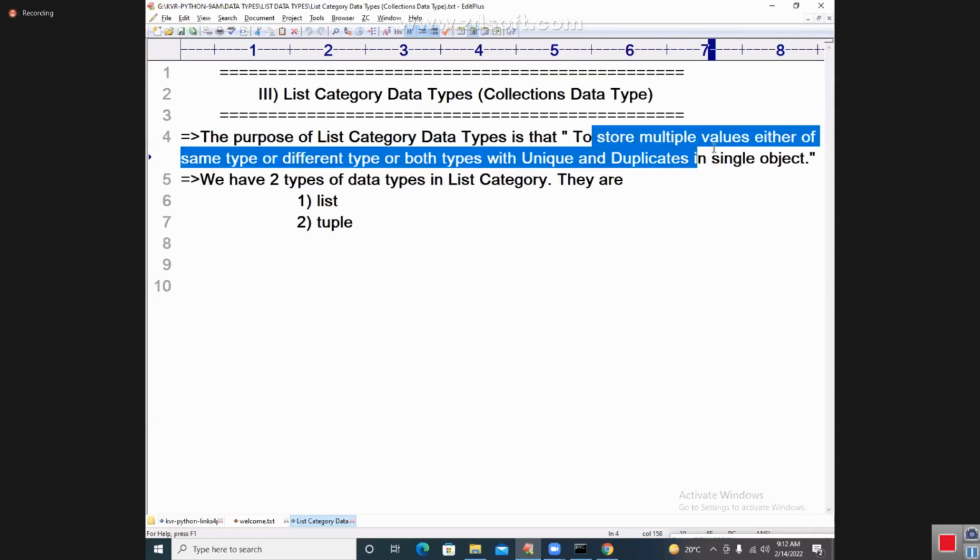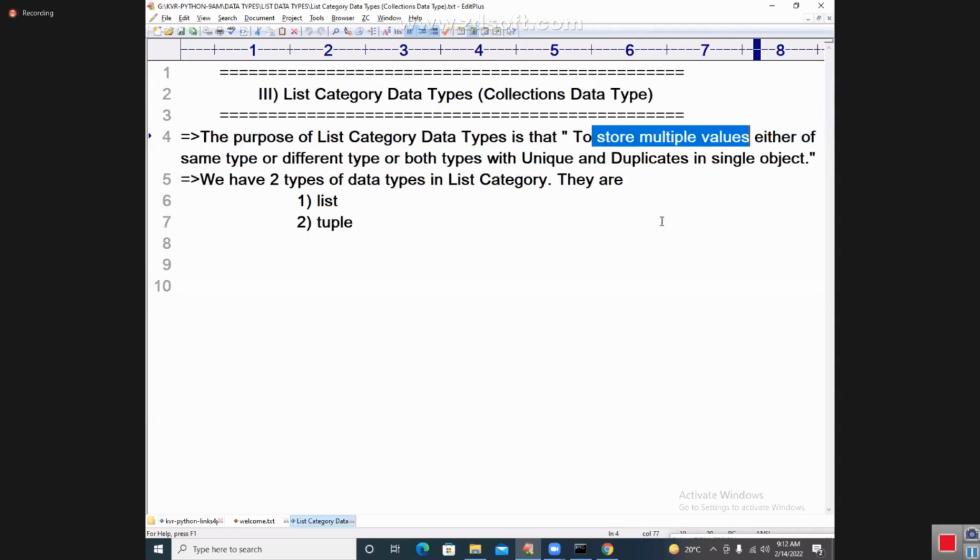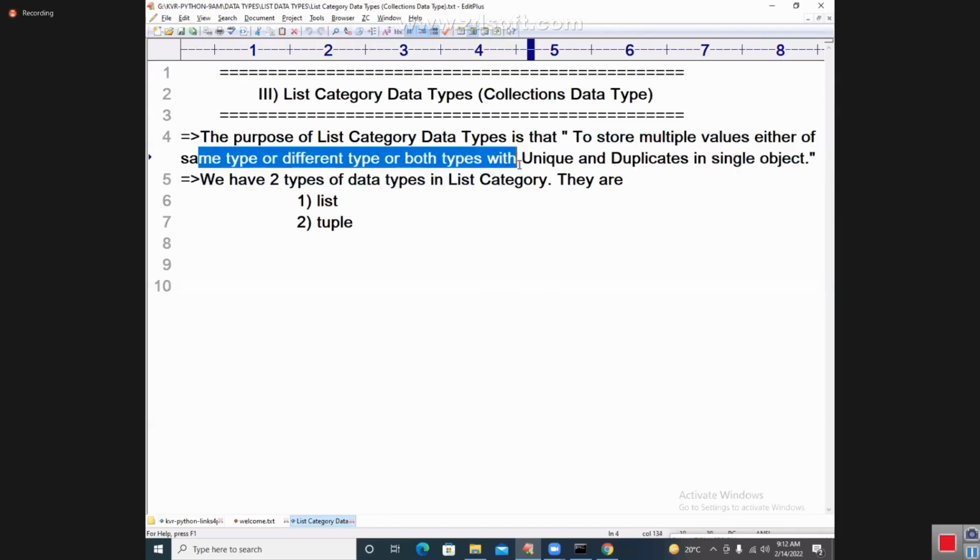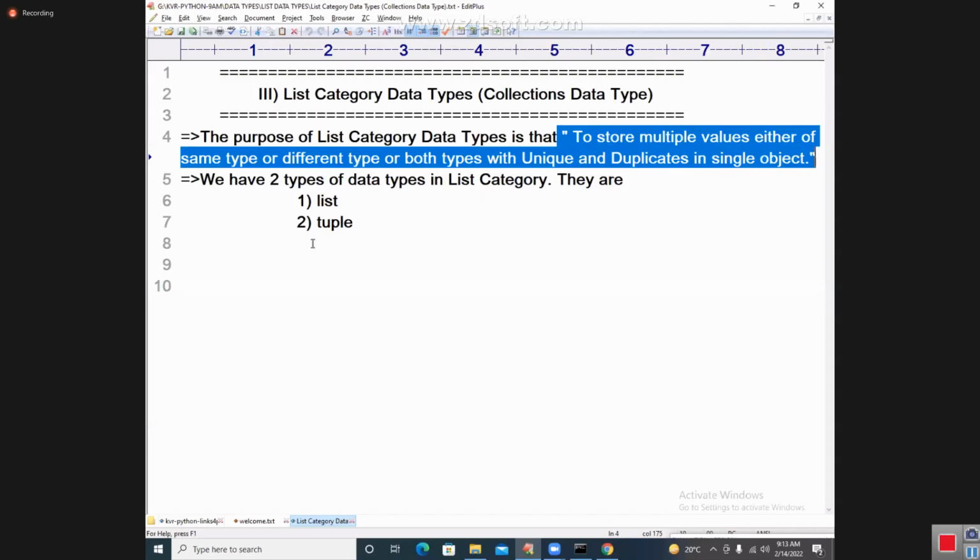You are saying to store multiple values. That is not correct at all. To store multiple values, either of the same type or different types or both types, with unique and duplicates in a single object. You need to answer these points, then only it is correct. If you answer your own things, I am not responsible for it, my dear students. Please be very careful about this aspect.